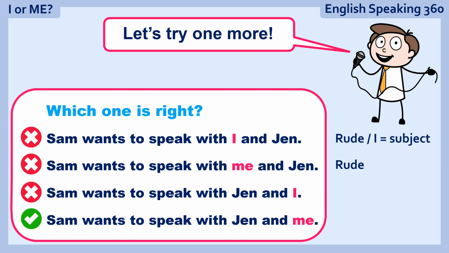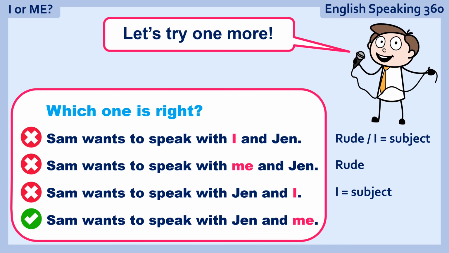Number 3, the third one. Sam wants to speak with Jen and I. And I is a subject pronoun, so it should be before the verb, not after. In this case, it's in the object position, so it doesn't work. And also, if you remove Jen, Sam wants to speak with I doesn't work.